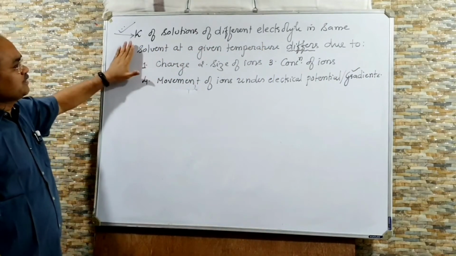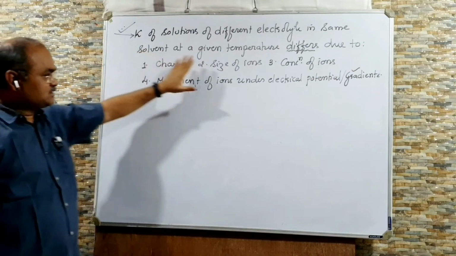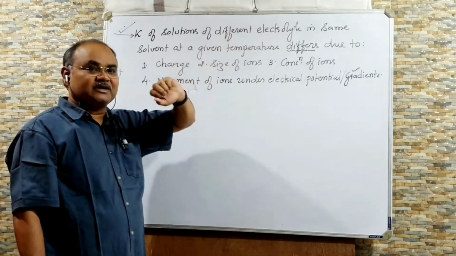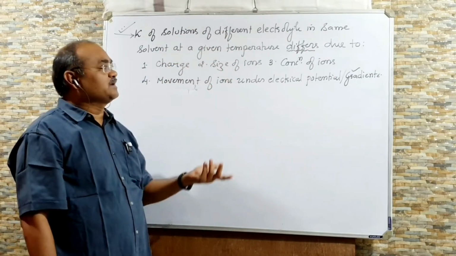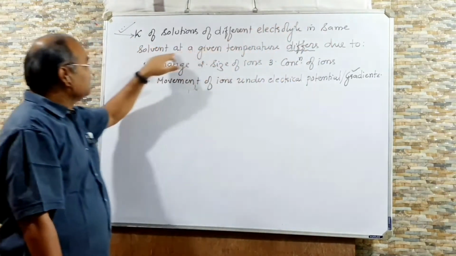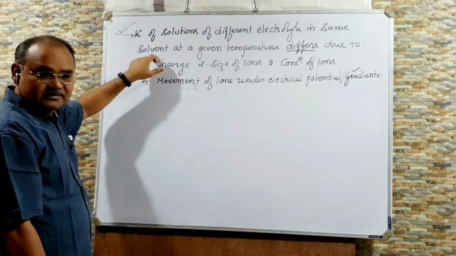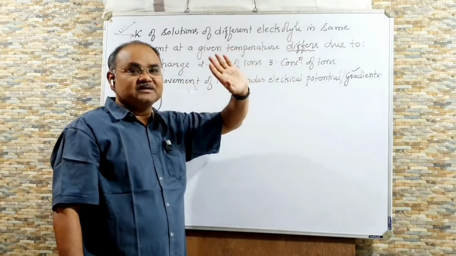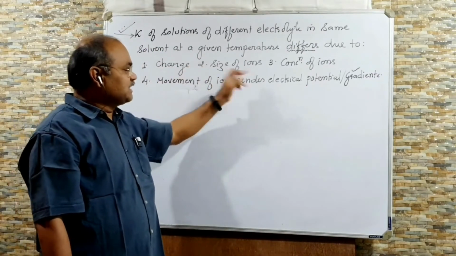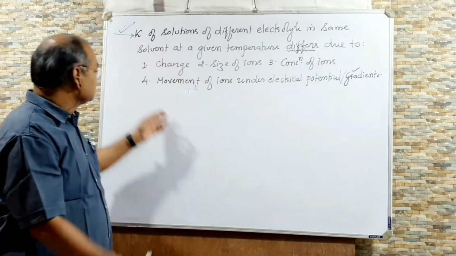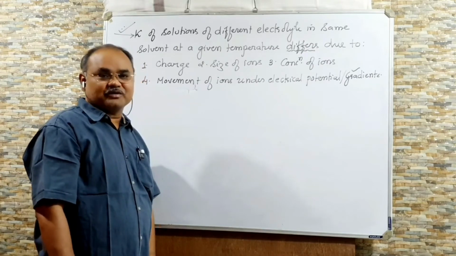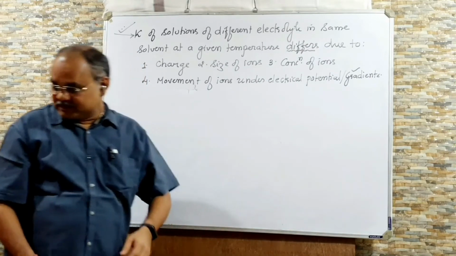So this is also one important question, maybe asked in MCQ or maybe asked in 2 marks, that conductivity of solutions of different electrolytes. Let us take an example of NaCl and KCl. So conductivity of NaCl and KCl in the same solvent, let us take the same solvent like water, right? At a given temperature, they differ. Why do they differ? It is due to charge on the ions, size of the ions, concentration of the ions produced, and the main important point is movement of ions under the electrical gradient or electrical potential. So this is one other important point.